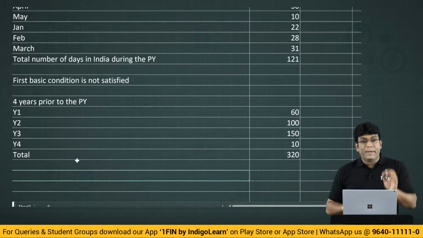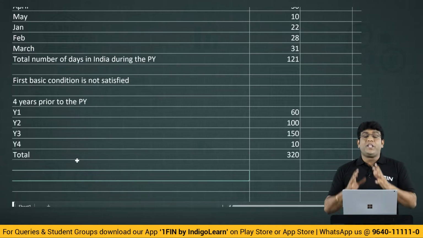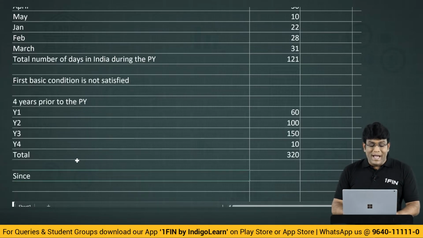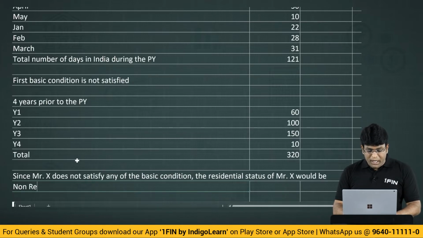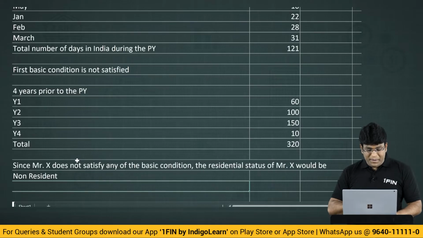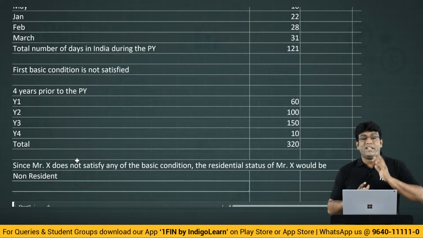So for the 4 years preceding the relevant previous year, how many days is he in India? Only 320 days. So my answer will be: since Mr. X does not satisfy any of the basic conditions, the residential status of Mr. X would be non-resident. This is how you have to present it in the exam.